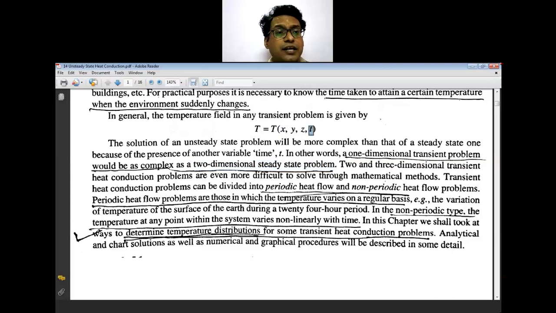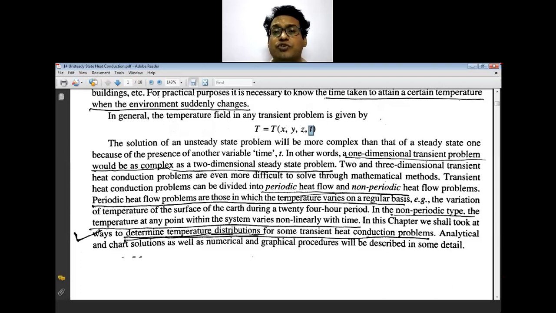So these transient problems can be periodic and non-periodic. Periodic heat flow problems are those in which the temperature varies on a regular basis. So these are your periodic heat flow problems.